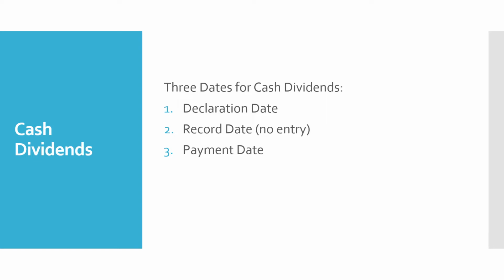Three dates are important for cash dividends: the declaration date, the record date, and the payment date. We're going to be looking at the journal entries that are made on the declaration date and payment date. There is no entry made on the record date. The record date just signifies which stockholders of record will receive the dividend.